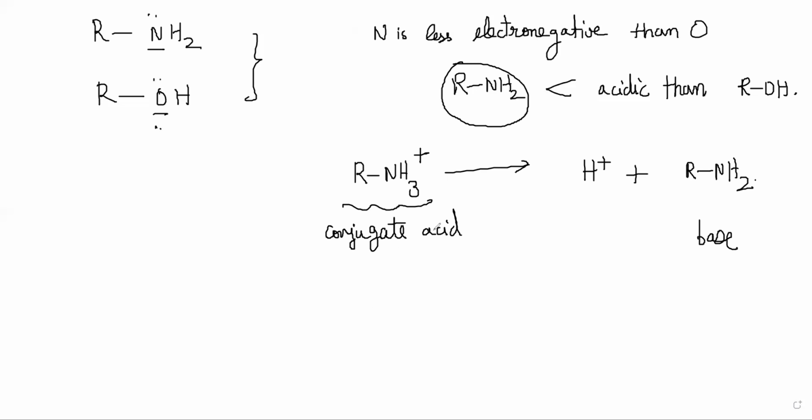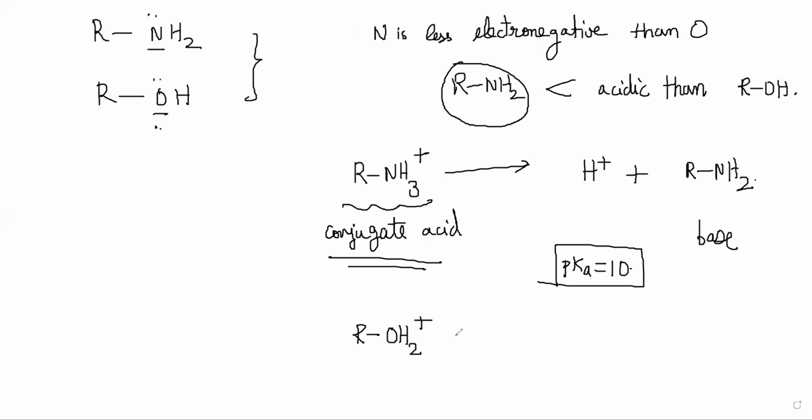So this acid base equilibrium has a pKa of around 10. On the other hand, if you had ROH2 plus, and that gave an H plus plus ROH, the pKa is 0 almost.